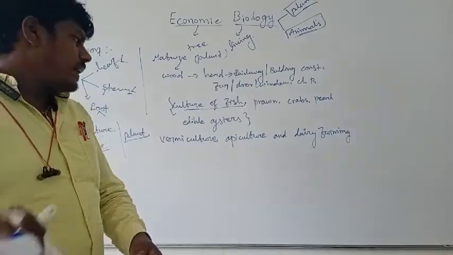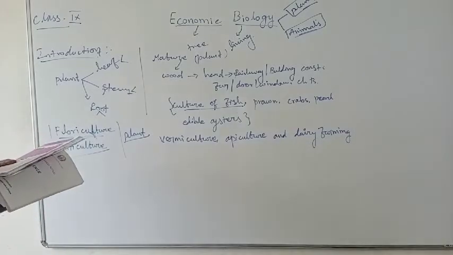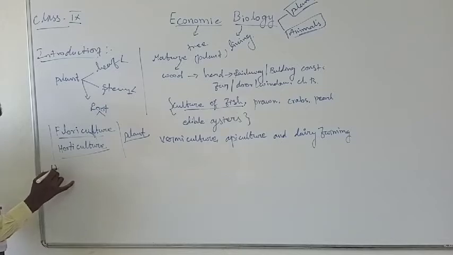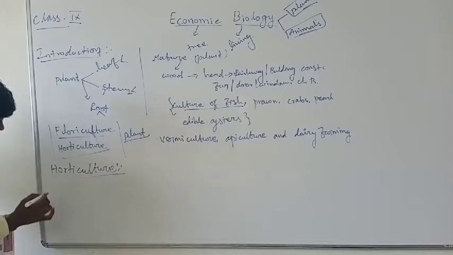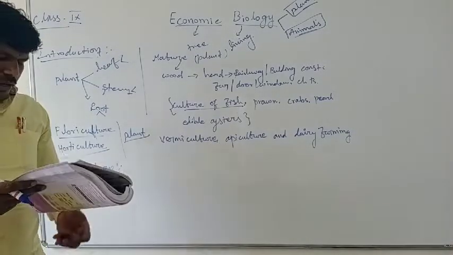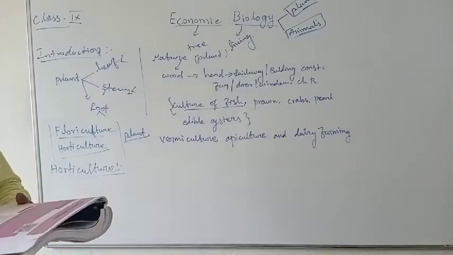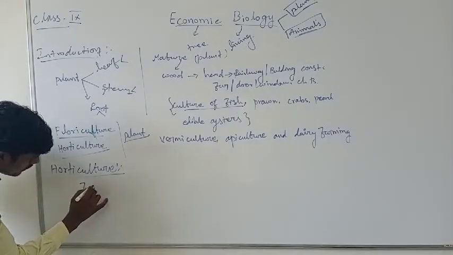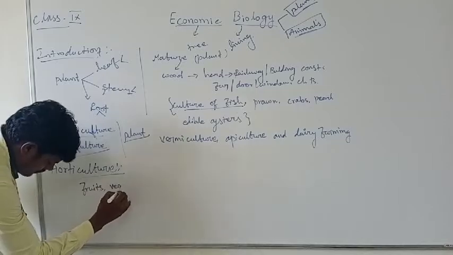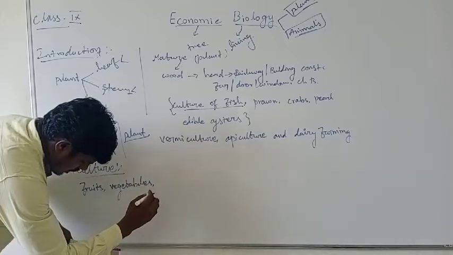Now I will explain about the first one, horticulture. What does horticulture mean? Horticulture is a branch of agriculture that deals with the cultivation of fruits and vegetables and ornamental plants.